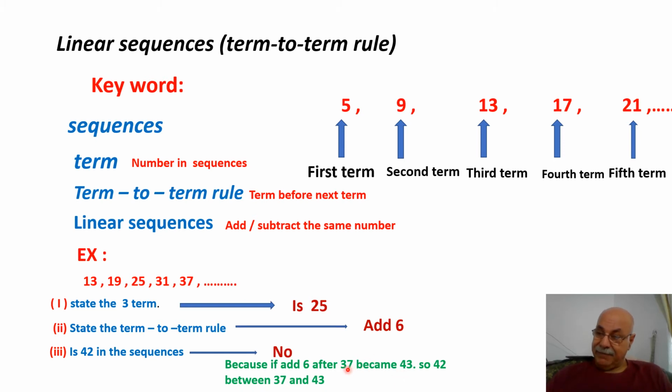If I add the 6, I get 43. So 42 is between 37 and 43. The 42 is not in the sequence. Here it should be 43, not 42. That's why 42 is not in the sequence.